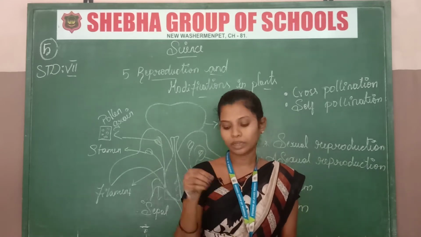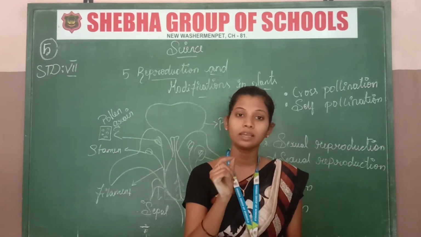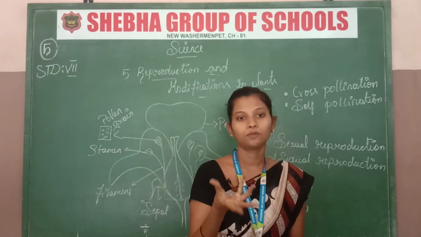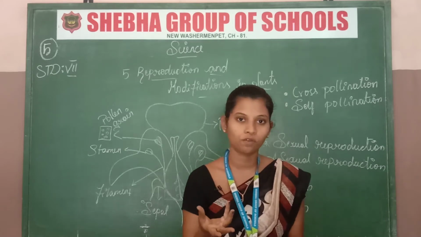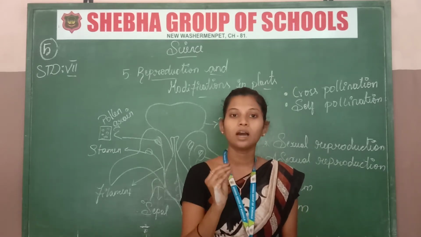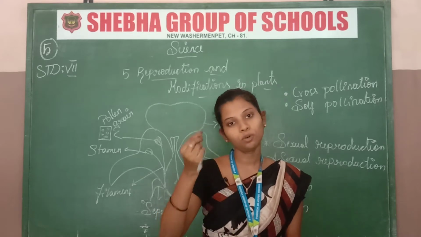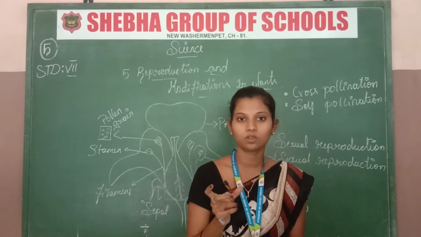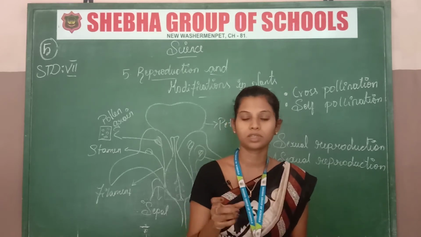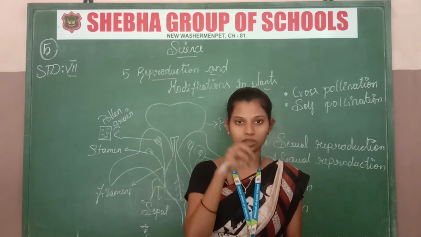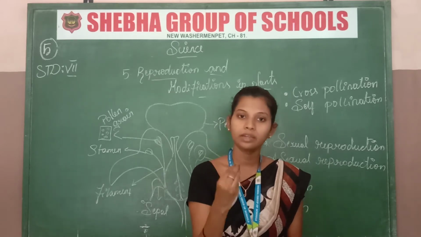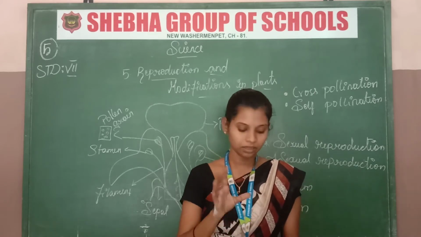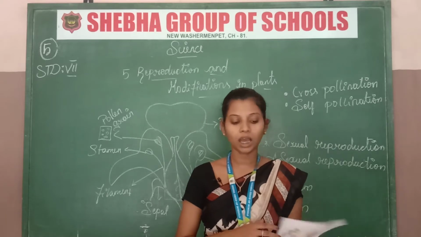Now I will show you the bud. The bud is green in color. After it blossoms, that is, flowering, the color will change from green to white. Take the hibiscus, whose scientific name is hibiscus. In hibiscus, the bud looks green. After it has blossomed, it will look red. That is the difference between the bud and the flower.